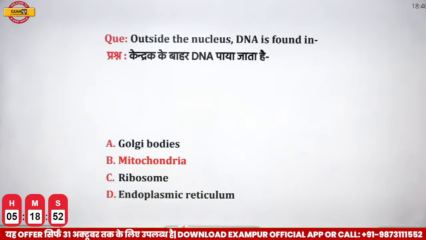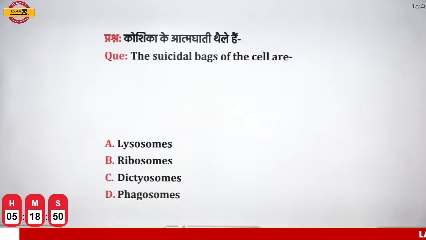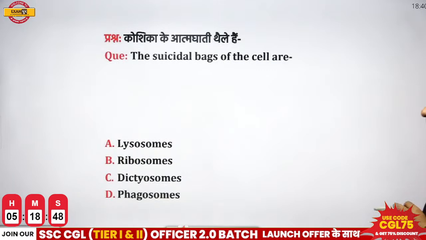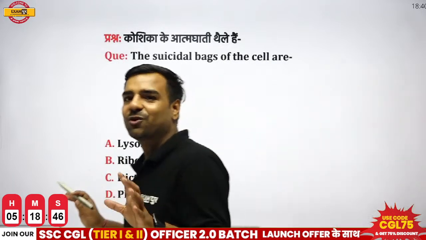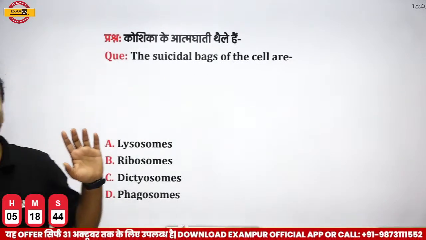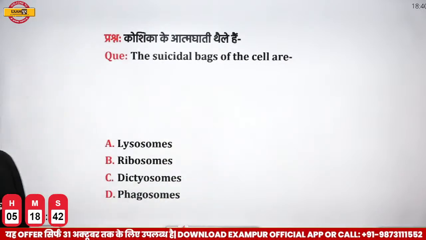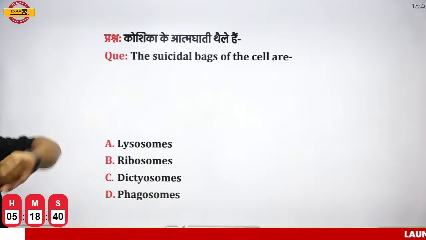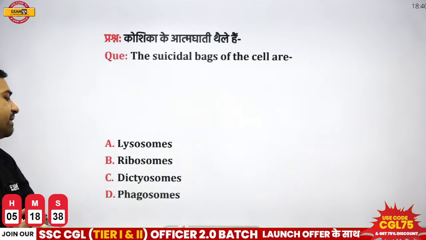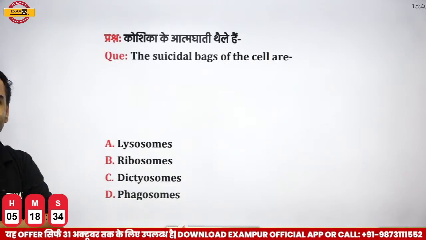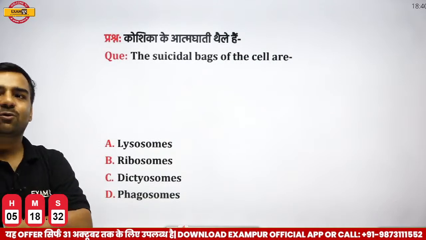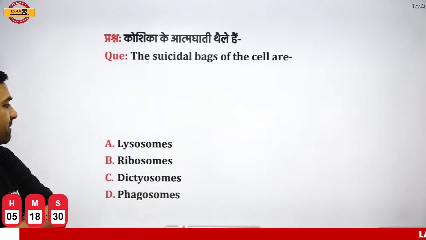Next, totally correct, Prajwal. Next, the suicidal packets of the cells are dash. Now I guess this would be the correct one where you can give answer in the first go. What is it? My question is, suicidal bags of the cells are what? Is it lysosomes? Is it ribosomes? Is it dictosomes or is it phagosomes? Very simple.